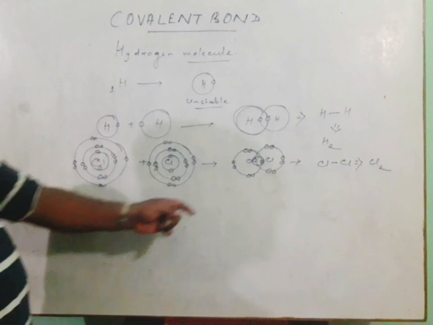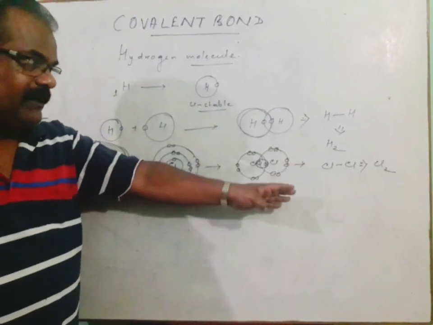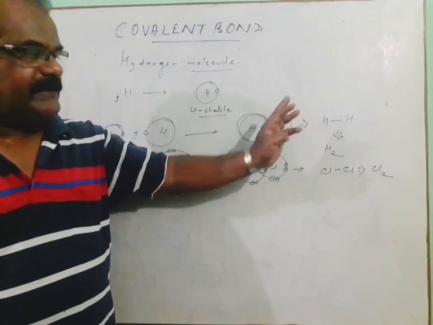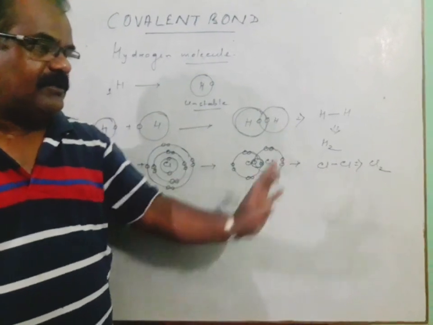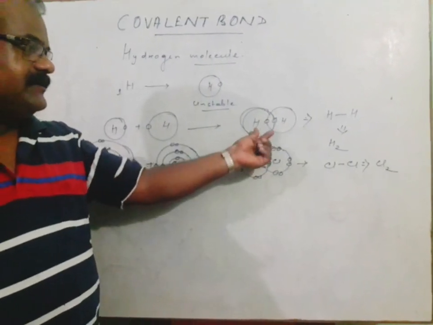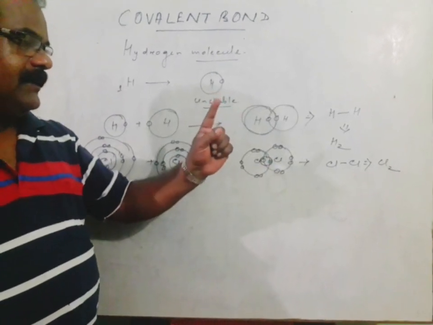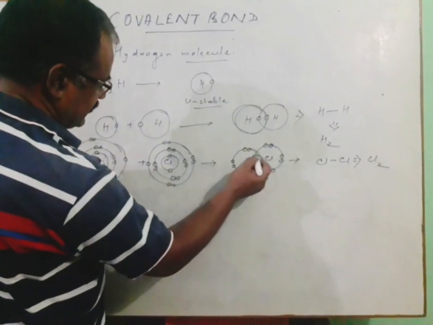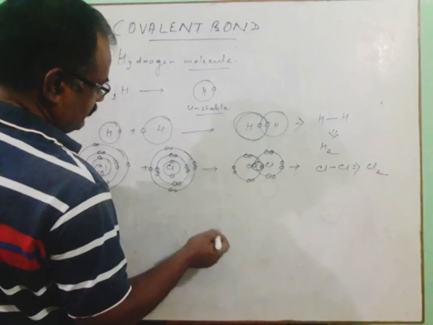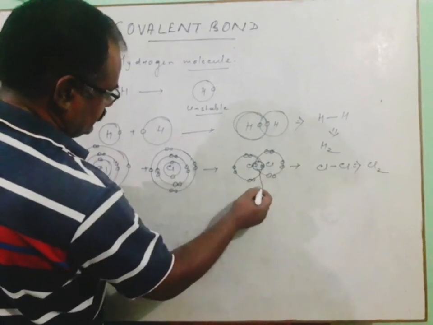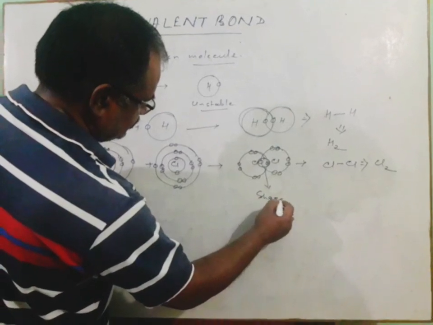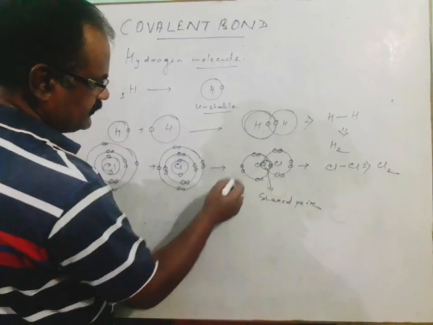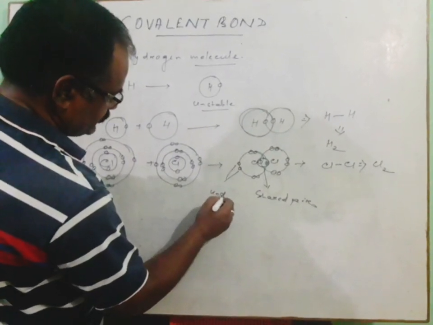So in case of hydrogen and in case of chlorine also, we find that each molecule of hydrogen comprises 2 atoms of hydrogen combined with one single covalent bond. Similarly in case of chlorine also, each one has one shared pair of electrons, and the rest are unshared pairs of electrons. These 2, which are taking part in this type of chemical bond, are said to be the shared pair of electrons. And the rest of the electrons, those which are left out, are said to be unshared pairs of electrons.